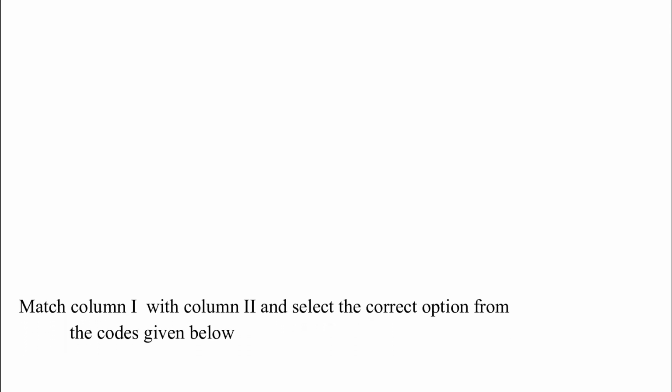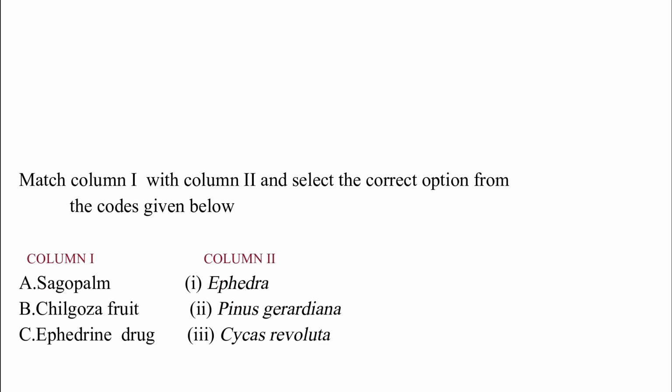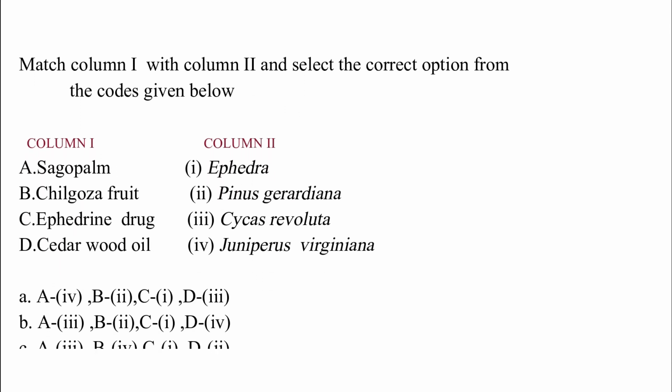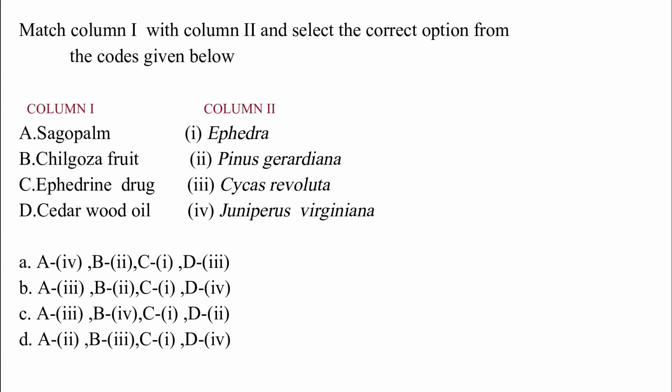Match column I with column II and select the correct option from the codes given below. Column I. Sago palm, Chilgoza fruit, ephedrine drug, cedar wood oil. Column II. Ephedra, Pinus gerardiana, Cycas revoluta, Juniperus virginiana. The correct answer is option B, which is Sago palm matches with Cycas revoluta, Chilgoza fruit matches with Pinus gerardiana, ephedrine drug matches with Ephedra, cedar wood oil matches with Juniperus virginiana.